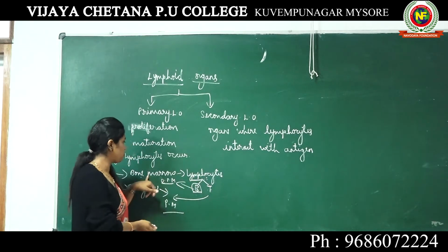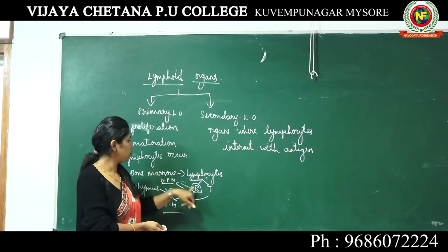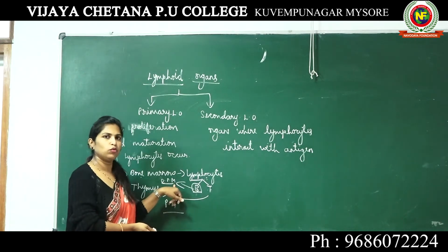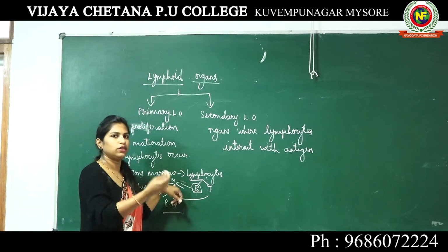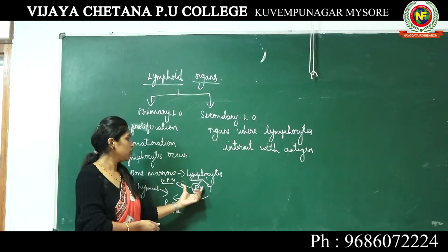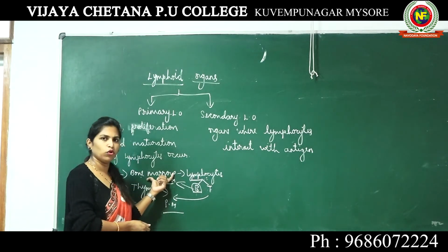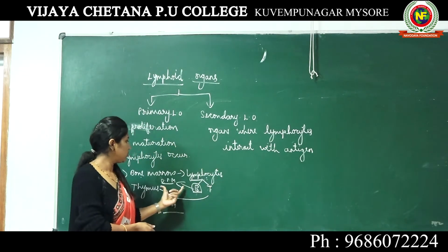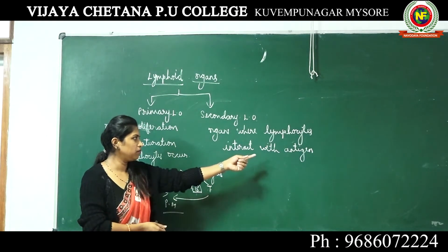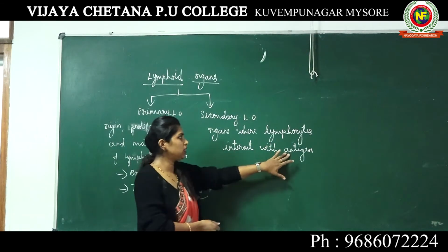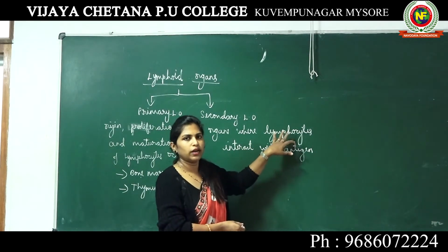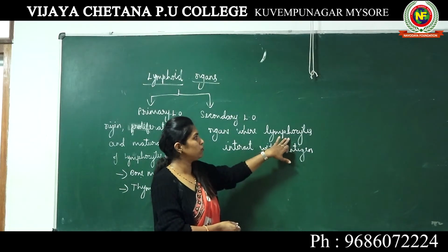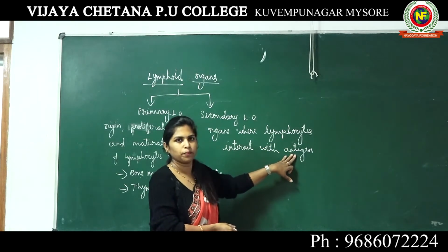Even though lymphocytes are produced in bone marrow, in the bone marrow itself, the B lymphocytes will mature to become effector cells. That means it is ready to attack the antigen, completely matured, and it remains in the bone marrow. When the antigens enter our body, the antibodies produced by the lymphocytes will go and kill the antigen.